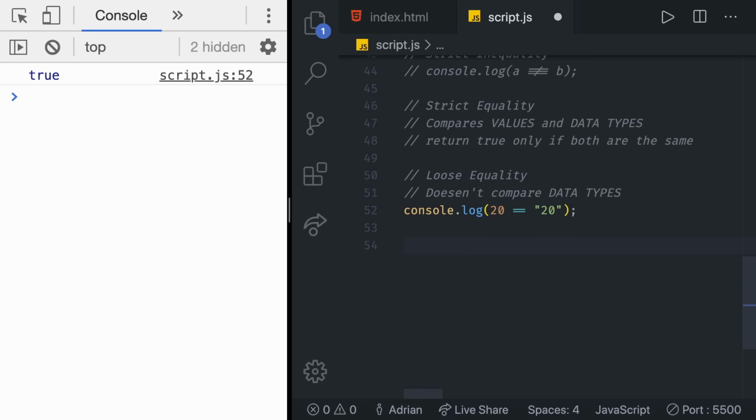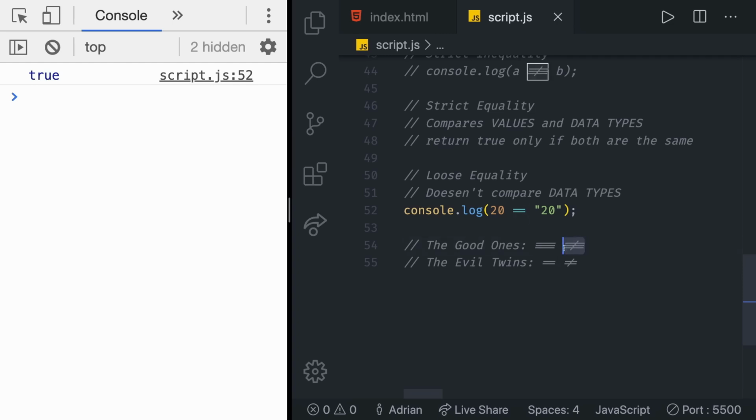Douglas Crockford, in his excellent book called JavaScript: The Good Parts, wrote, JavaScript has two sets of equality operators. The good ones, so let's write that there, the good ones, which are going to be triple equal and strict not equal. And then we have the evil twins, which are going to be loose equal and loose not equal. The good ones work the way you would expect. If the two operands are of the same type and have the same value, then strict equality produces true and strict inequality produces false.